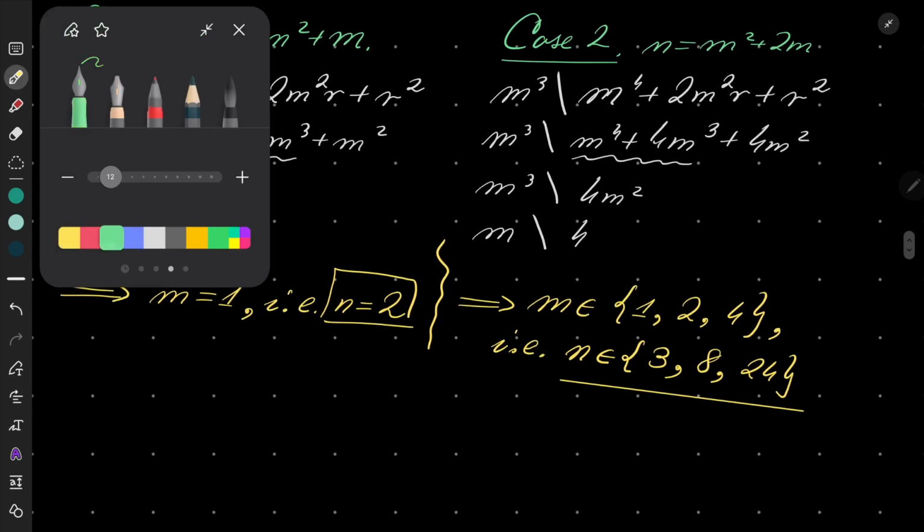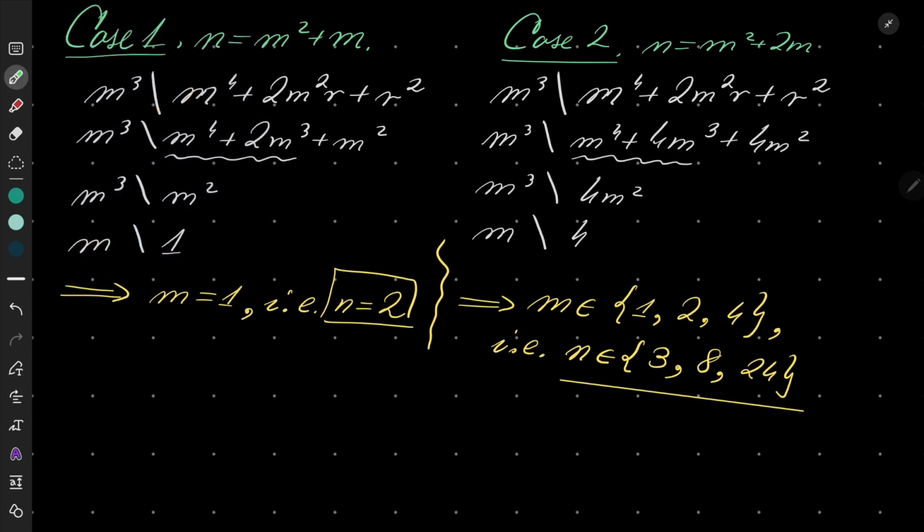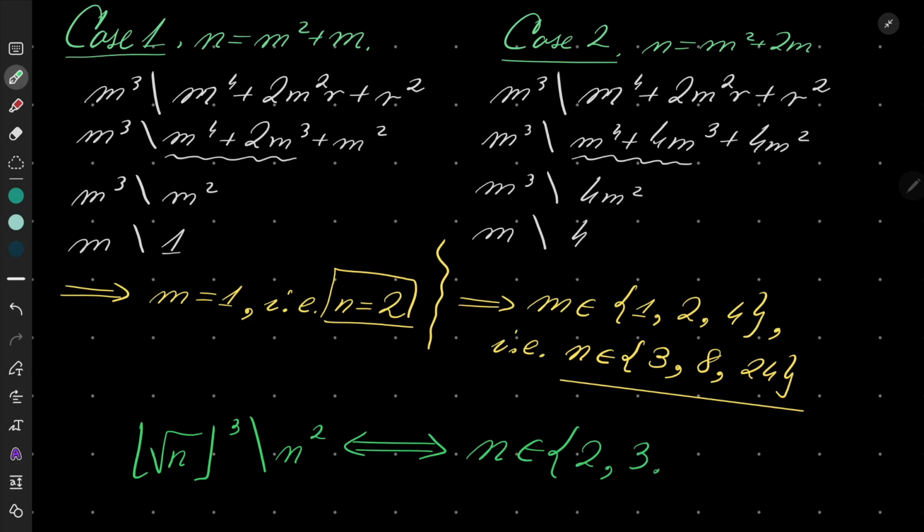All in all, that means that the floor of the square root of n, cubed, divides n squared if and only if n is either 2, 3, 8, or 24.